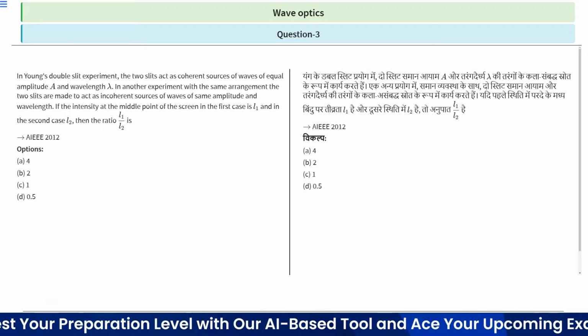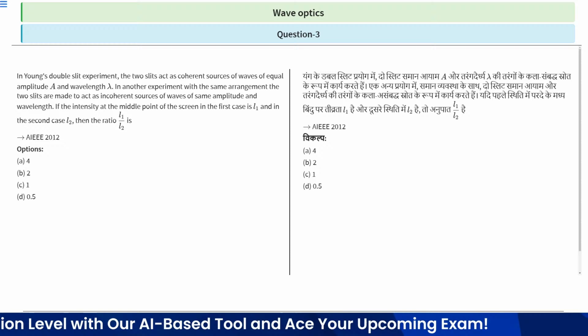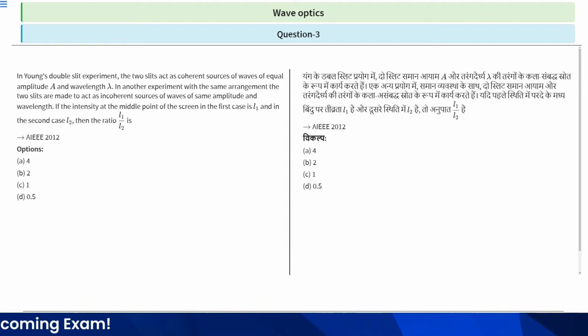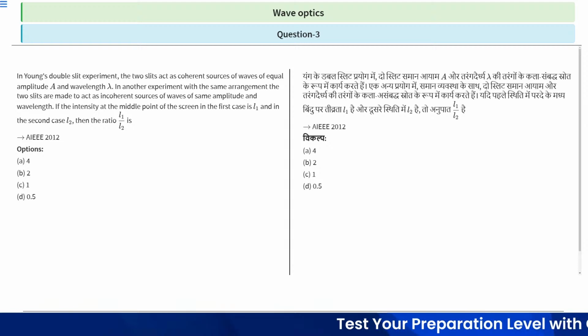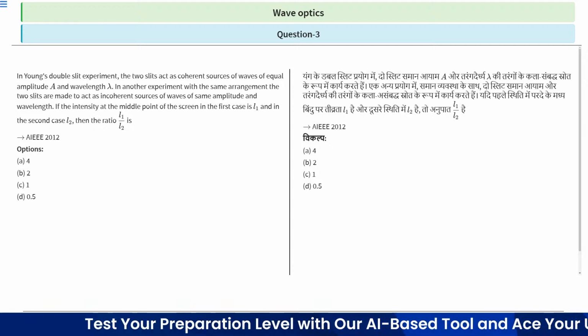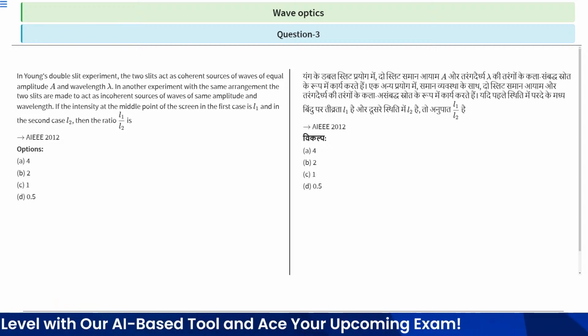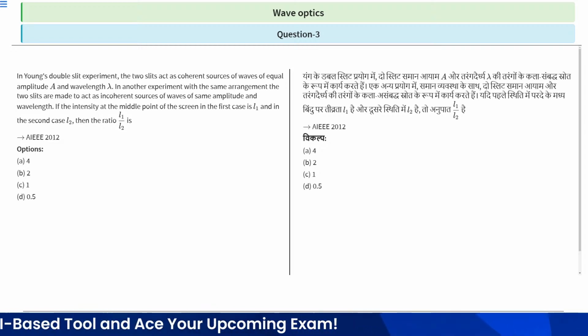So this question asks what the intensity ratio will be. Given options: option A is 4, option B is 2, option C is 1 and option D is 0.5. So which option is correct? Option A, option B, option C or option D? This is an AIEEE 2012 question. So you have some time to solve this question. After that we will provide the solution.